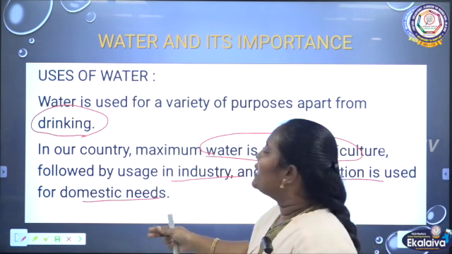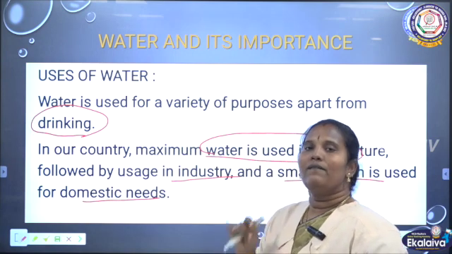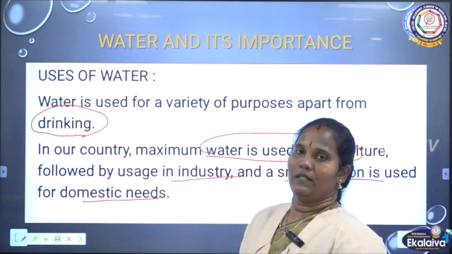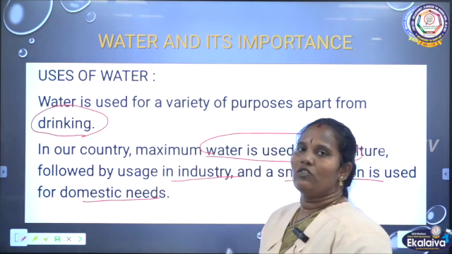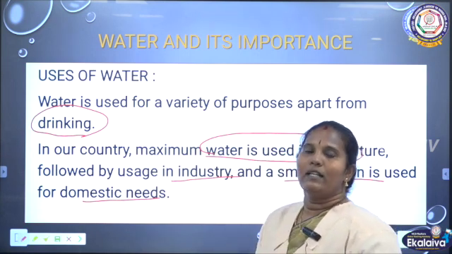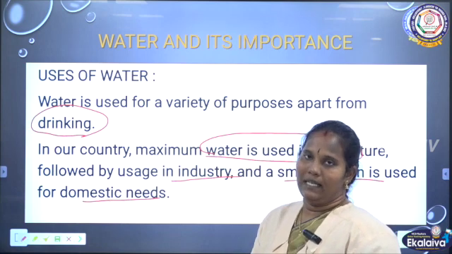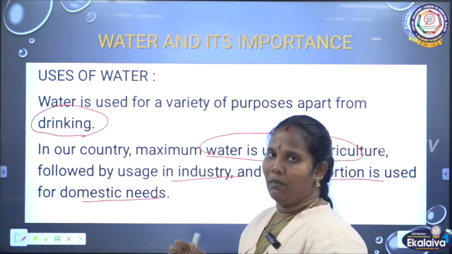So comparing the uses of water, the first purpose is agriculture. Agriculture needs a large amount of water. Second, industrial needs. Third, the domestic needs, meaning our daily needs. Clear? We have to see one by one.